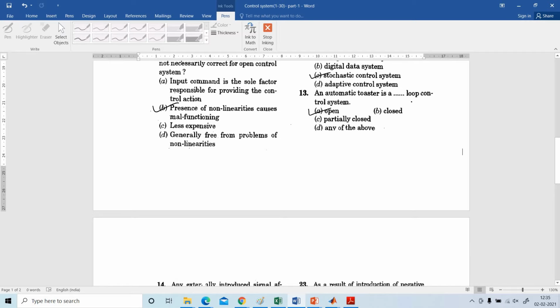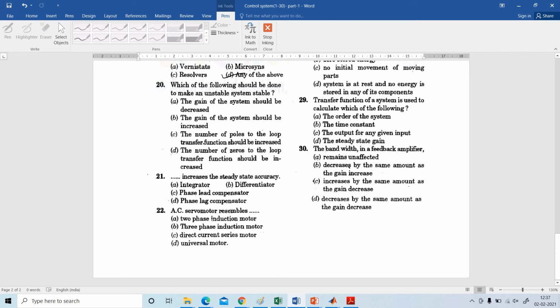Which of the following should be done to make an unstable system stable? The gain of the system should decrease. The gain of the system should be increased. The number of poles of the loop transfer function should be increased. The number of zeros of the loop transfer function should be increased. The answer is the gain of the system should be decreased.